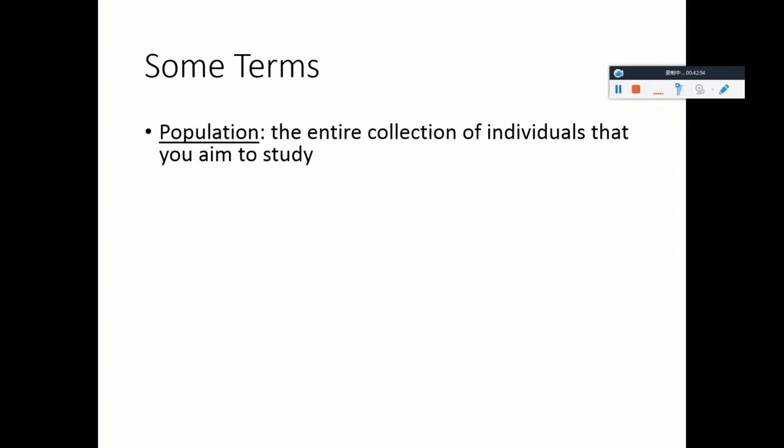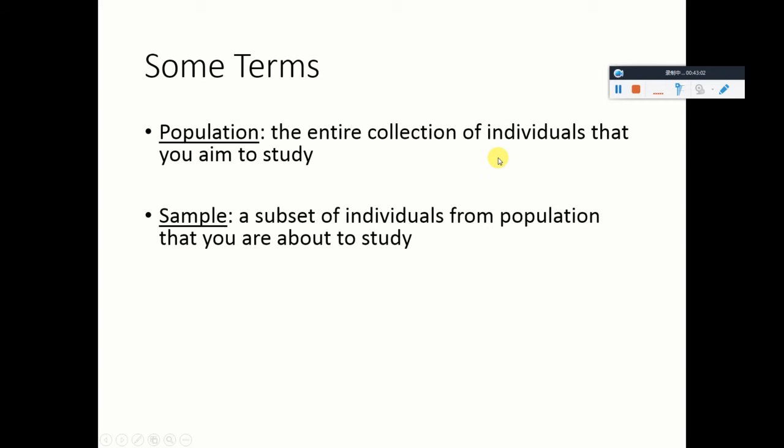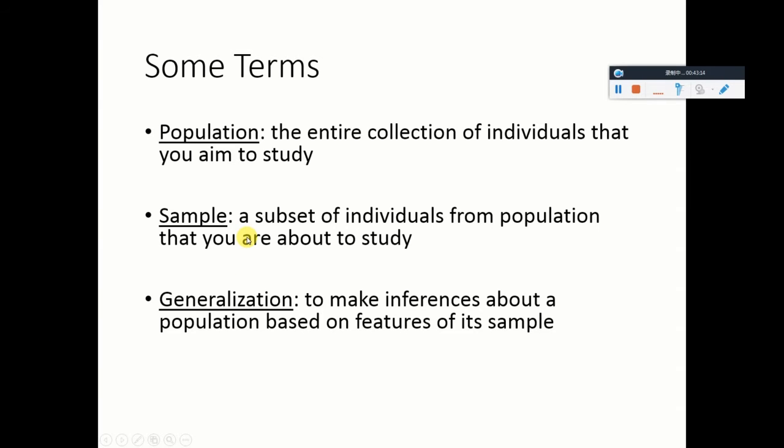So now we need more terminology. We know what population is, the entire collection of people that we intend to study. And now we have a sample. A sample is a subset of people from the population that we're able to study. And generalization is to make inferences about a population based on the features of a sample.